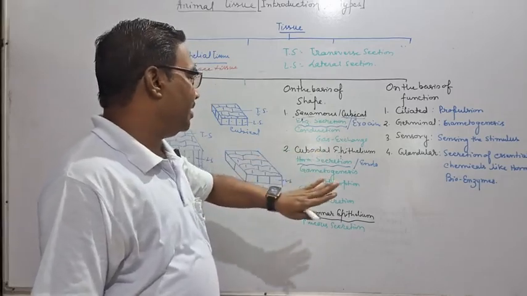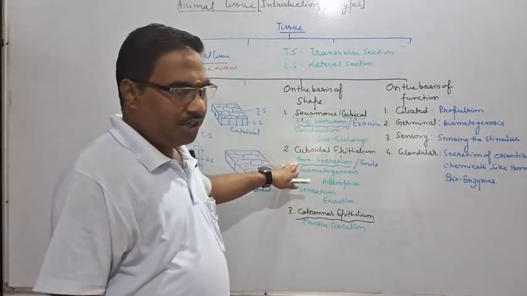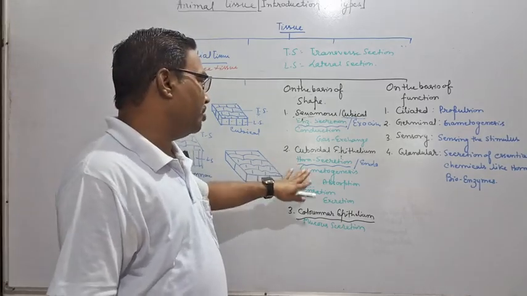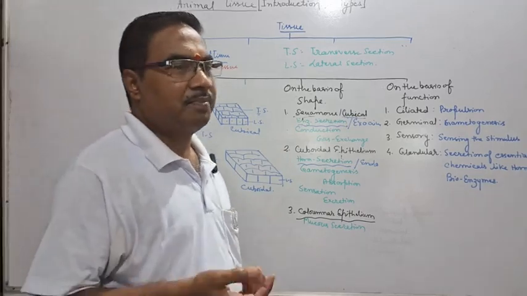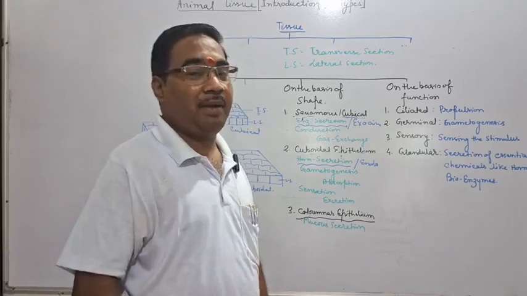Now cuboidal epithelium, I told you endocrine glands are formed of cuboidal epithelium. Gametogenesis. You know, gametogenesis is the process of formation of gamete.